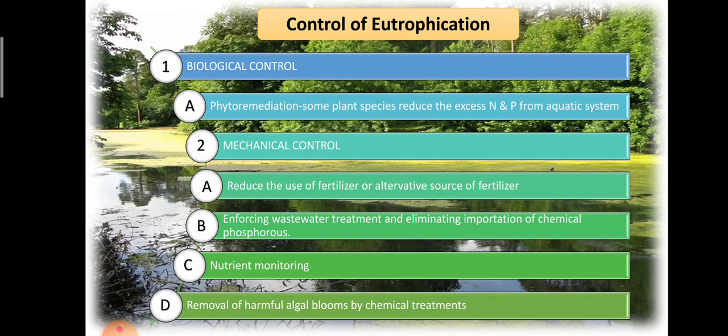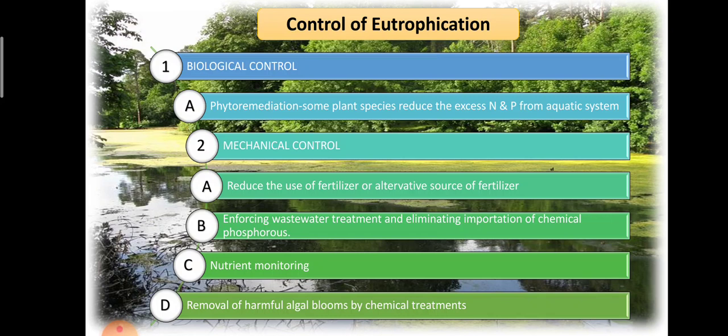Then next is enforcing wastewater treatment and eliminating the importation of chemical phosphorus to the watersheds via fertilizers. So we can use proper wastewater treatment. Then nutrient monitoring. In nutrient monitoring, we check the water quality. We keep checking how much nitrogen and phosphorus content is in the water before letting the wastewater into the streams or various water bodies.